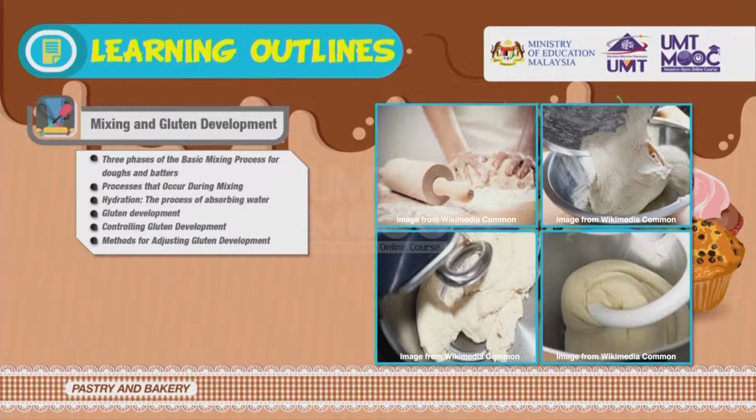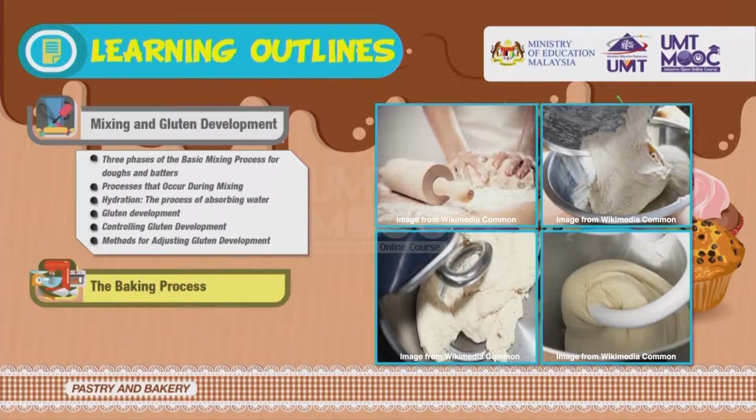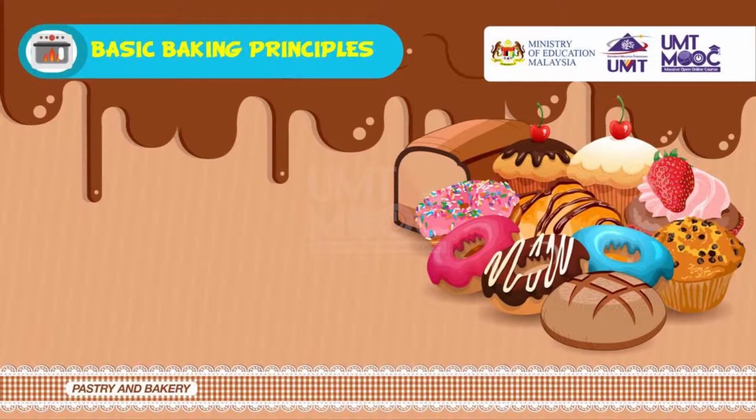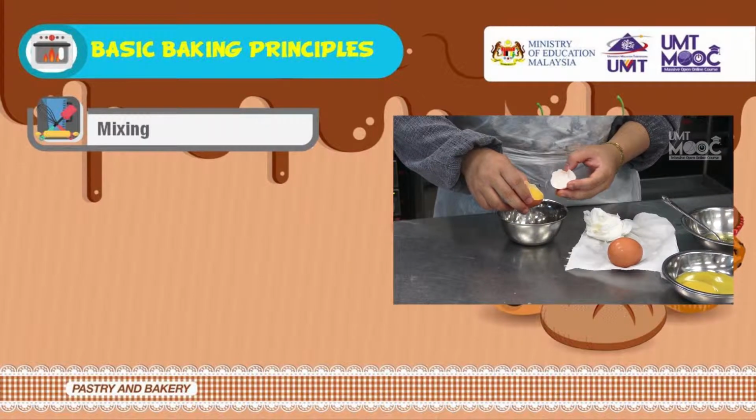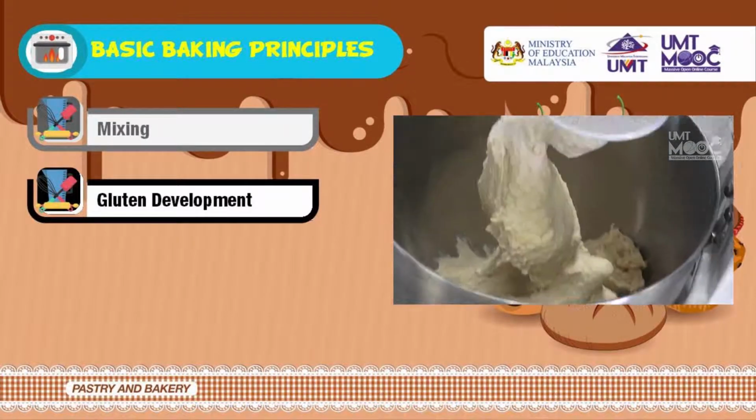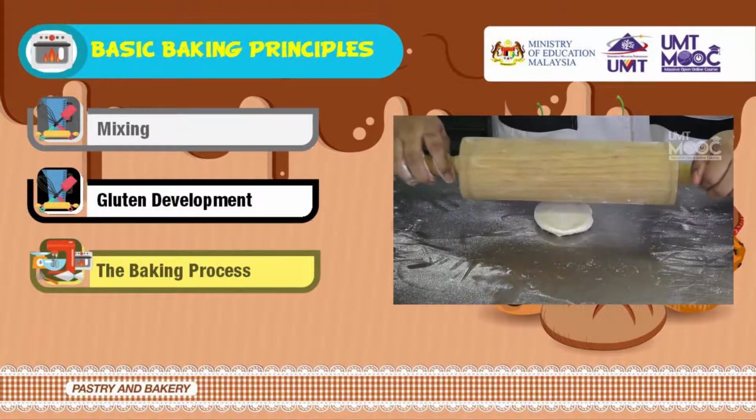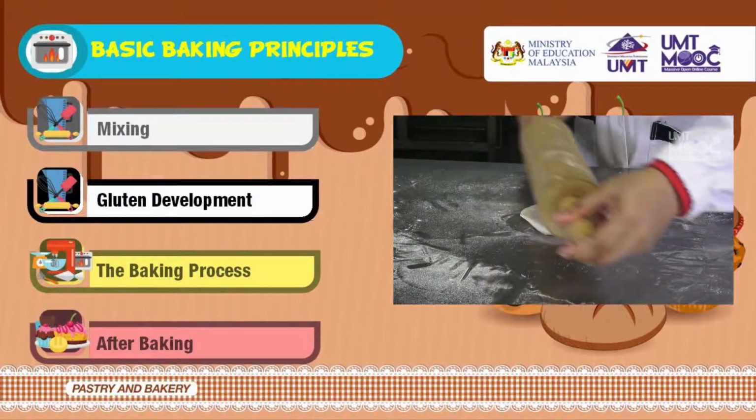Processes that occur during mixing: hydration, the process of absorbing water; gluten development; controlling gluten development; methods for adjusting gluten development; the baking process; and after baking. We'll be looking at the following basic baking principles: mixing, gluten development, the baking process, and after baking.